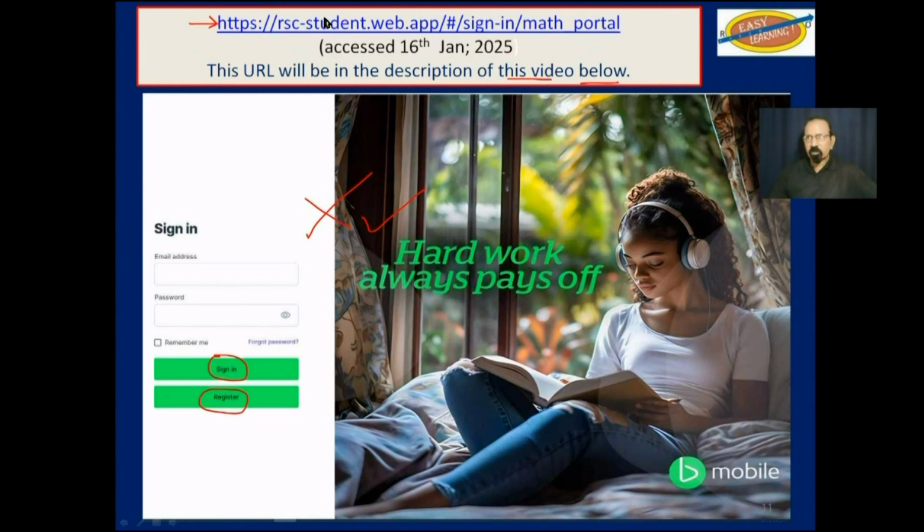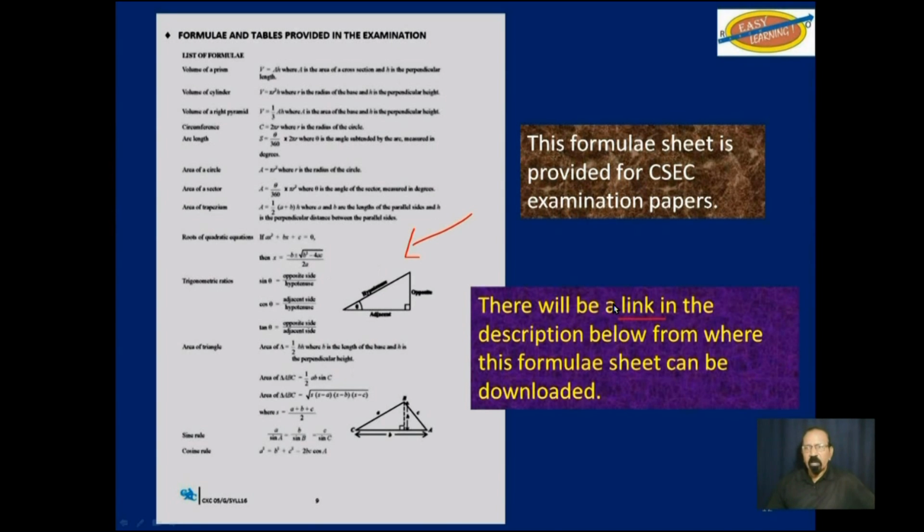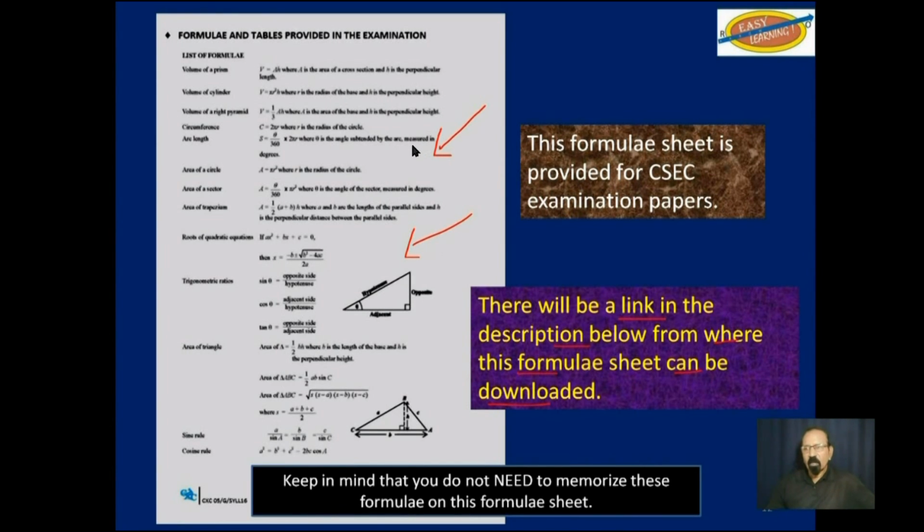A reminder that you will be provided with a formula sheet for the examination, which looks like what you see here on the left. There will be a link in the description below from where this formula sheet can be downloaded. Of course, if you have the syllabus, this formula sheet is in the syllabus. Keep in mind that you do not need to memorize these formulae on this formula sheet, as the sheet will be given to you during the exam.